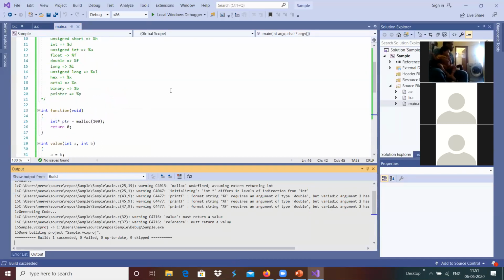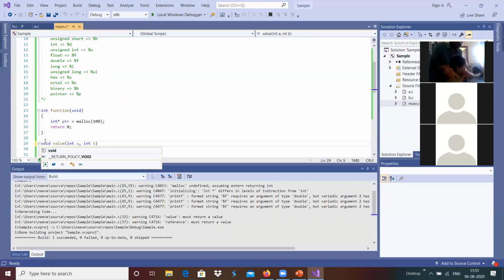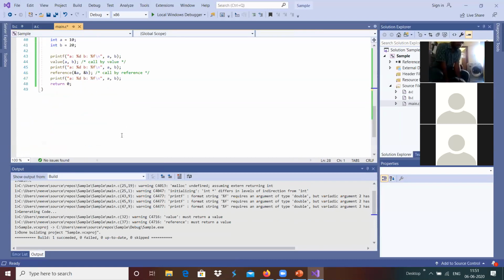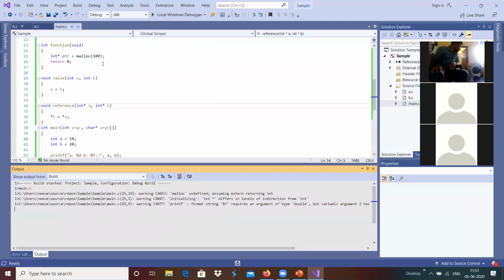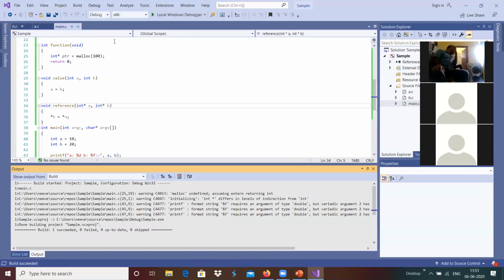I'm going to do void array for reference, void build sample. It got compiled.